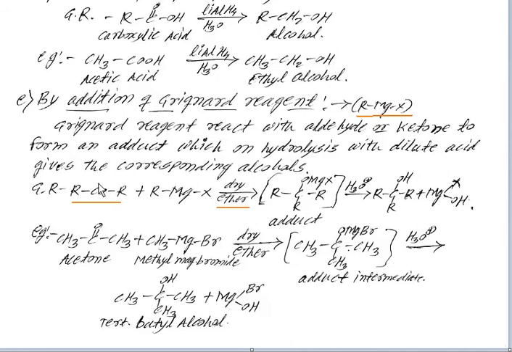There is a double bond between carbon and oxygen, and one bond between these two is a pi bond.